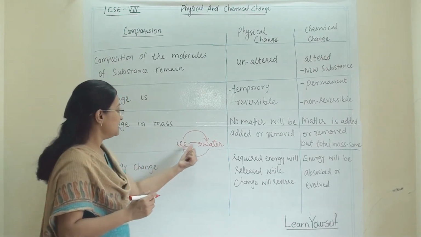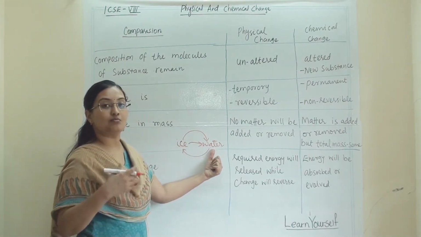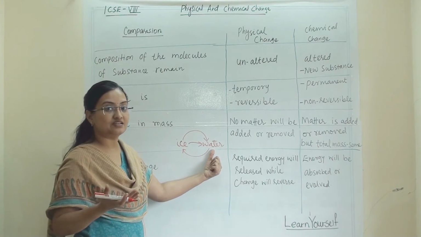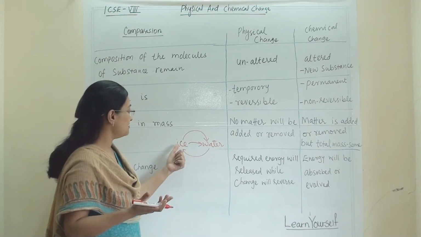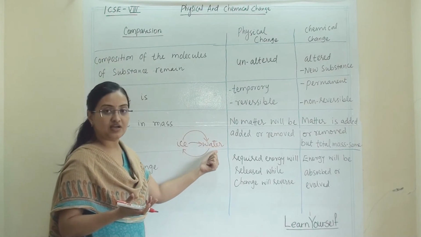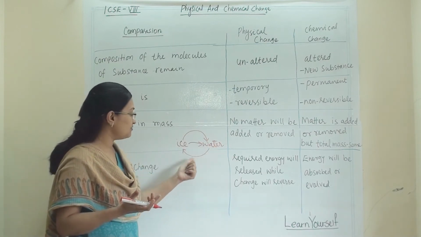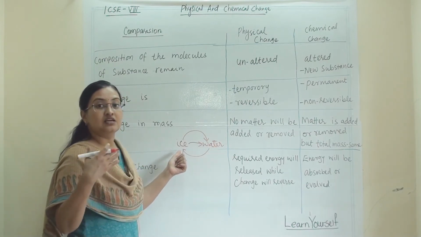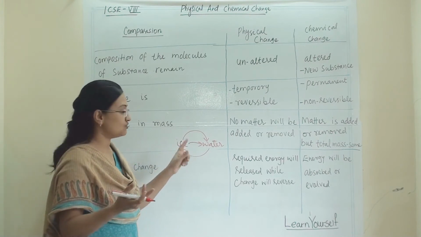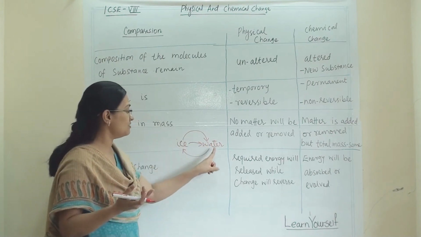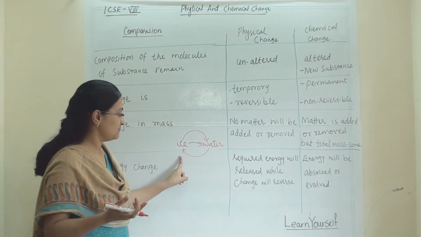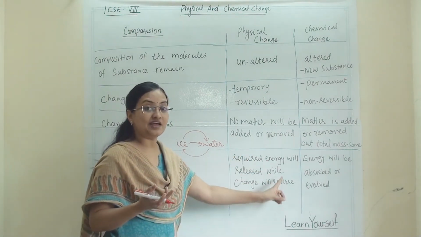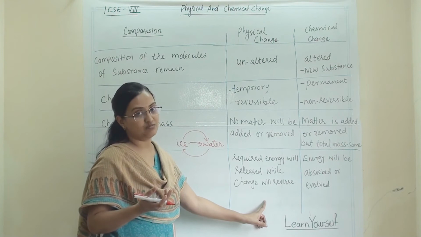We know that water molecules have more energy because their kinetic energy is high. So when we heat the ice, it becomes water, and when water becomes ice, it will release some of the energy. So the total or net energy change will remain the same here.